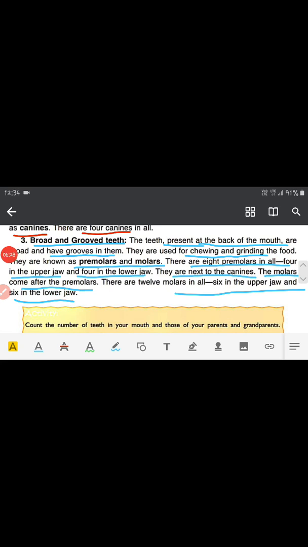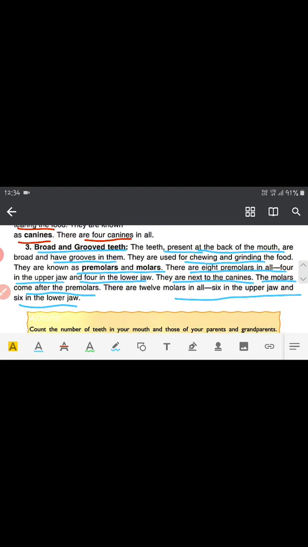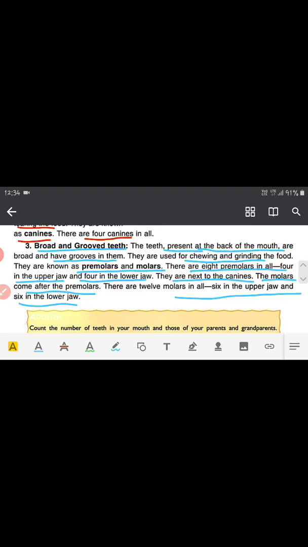Coming to the third type of teeth, broad and grooved teeth. Basically, we can say that these are again 2 types, broad and grooved. They are divided into premolars and molars, but we can put them under one category also. The teeth present at the back of the mouth have grooves and they are broad.